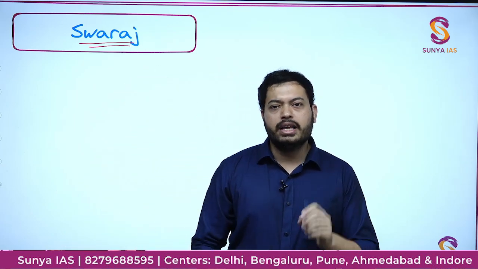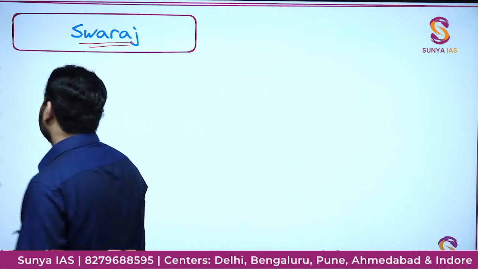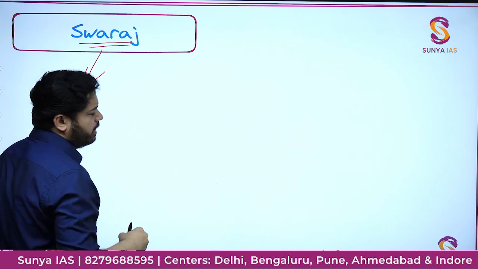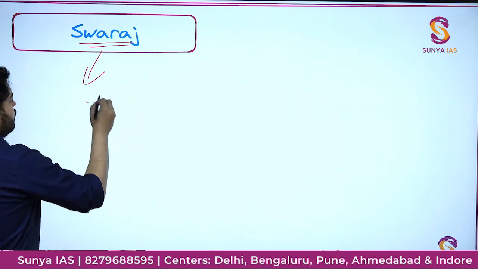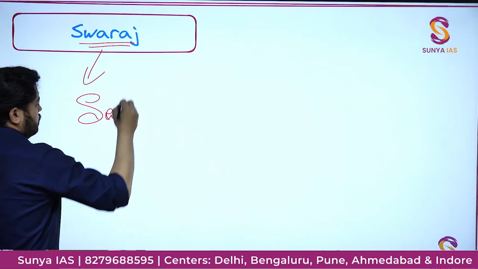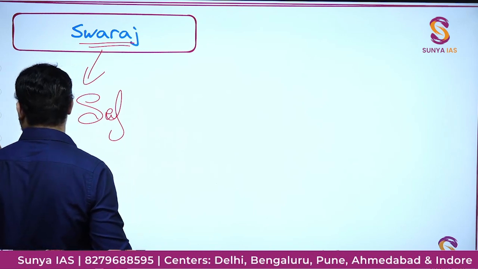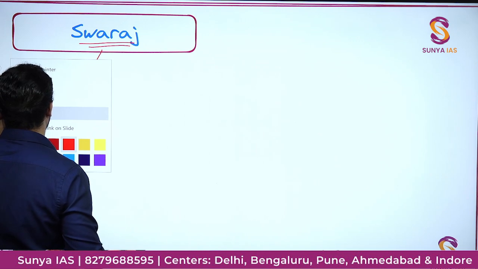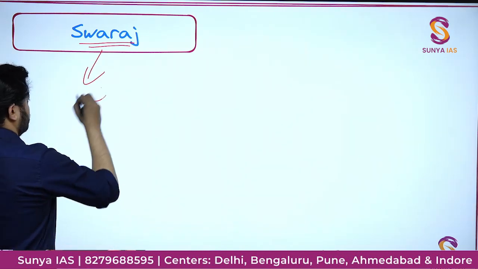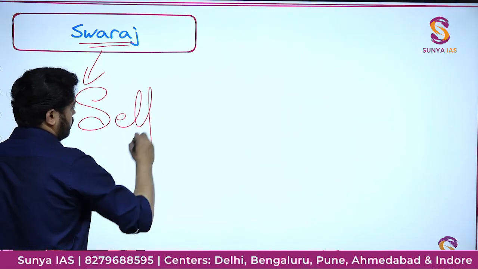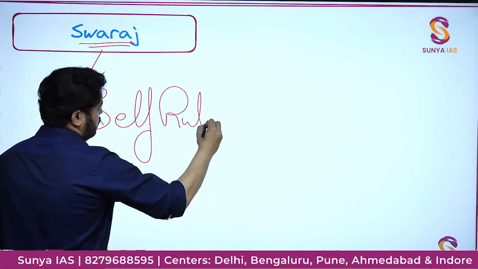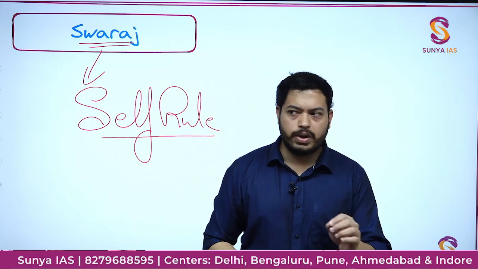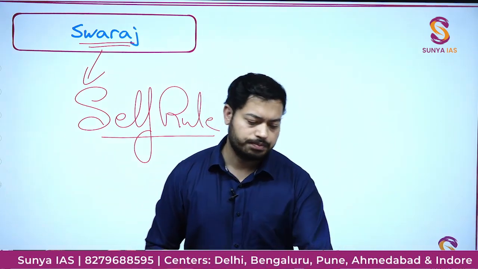But Gandhi used it in the most literal meaning, which means self-rule. Swaraj. Self-rule.